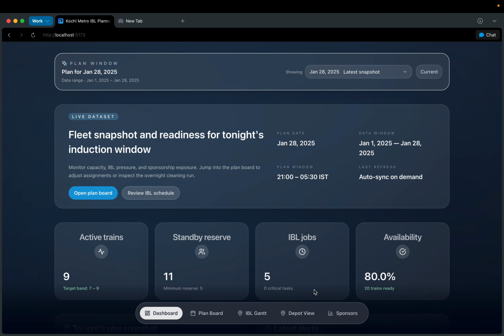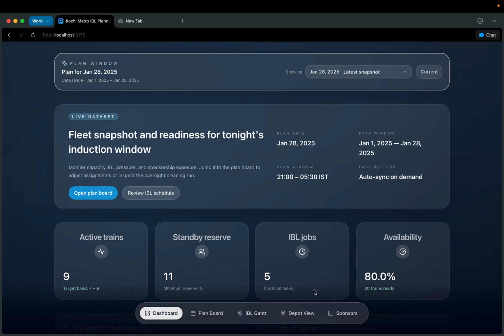To give you a brief idea about our problem statement, it was given by the government of Kerala for the Kochi Metro. The problem statement was that every night the team at Kochi Metro must decide which of their 825 train car sets would go into service, which would remain on standby, and which would go on to the inspection bay line for maintenance. Currently this process is quite manual and error prone. That's why we came up with a solution.